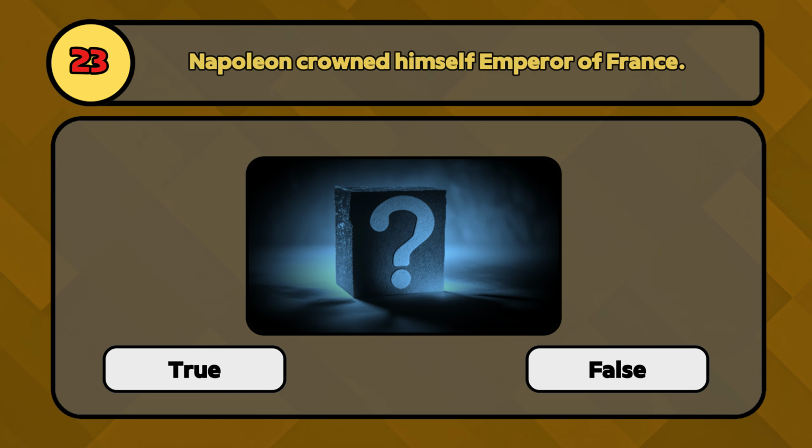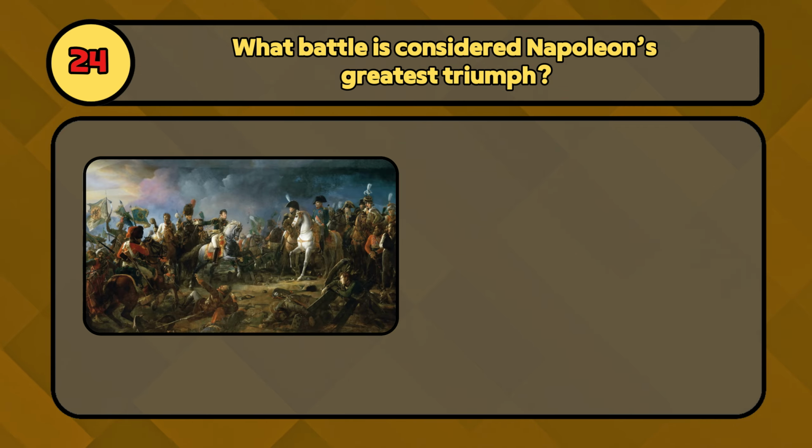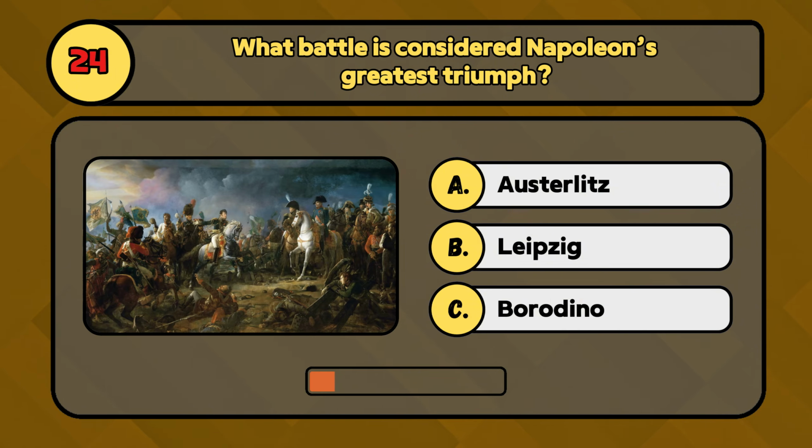True or false? Napoleon crowned himself Emperor of France. True. In 1804, he took the crown from the Pope's hands and placed it on his own head. What battle is considered Napoleon's greatest triumph? Was it Austerlitz, Leipzig, or Borodino? Austerlitz, the day Napoleon proved himself a master of strategy.